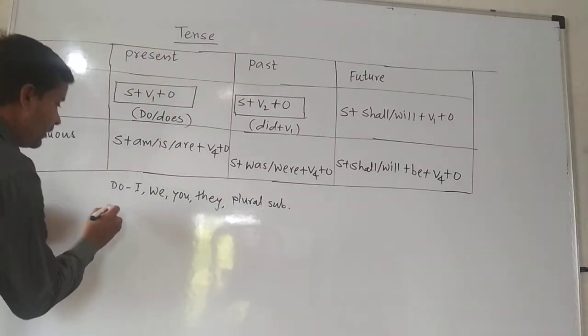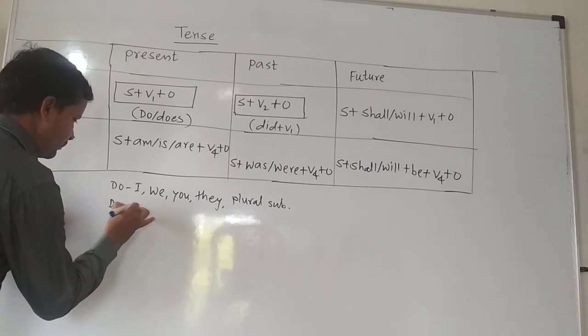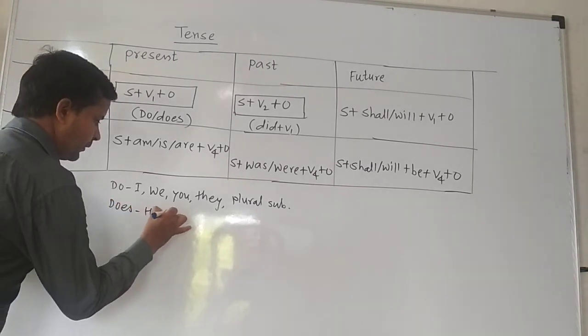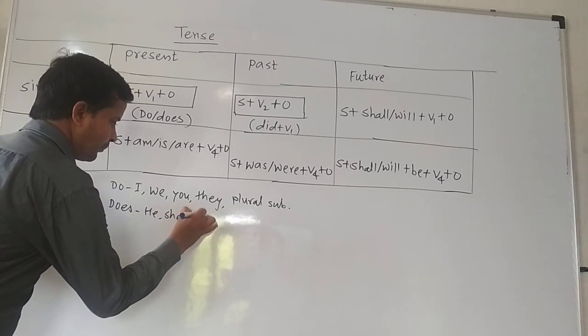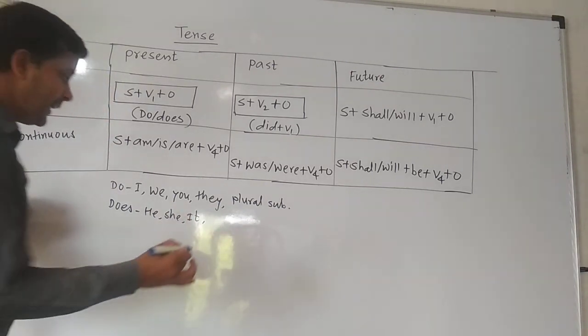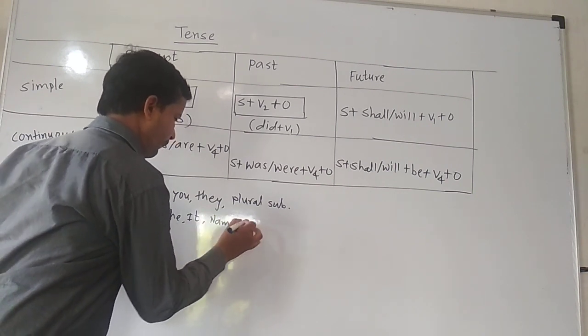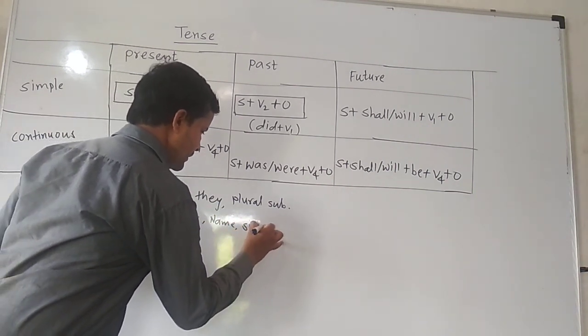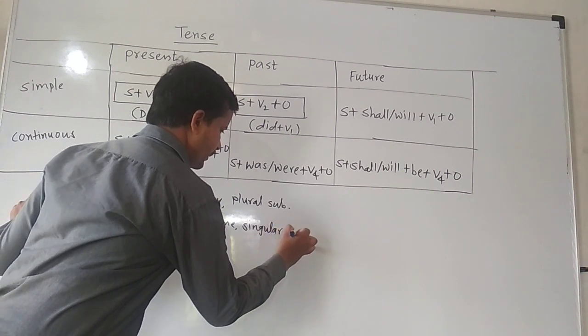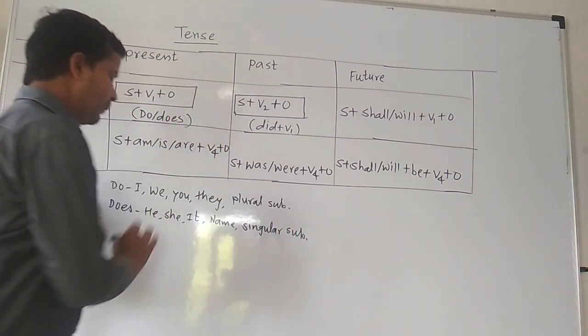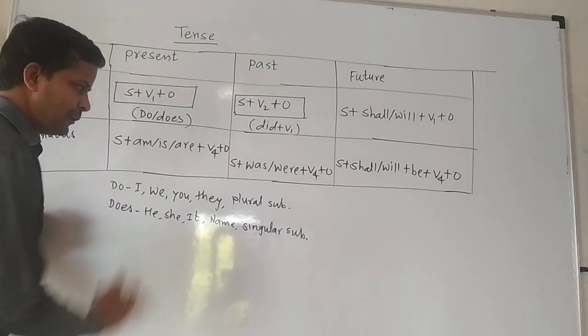Then see, now when is does used? He does not, she does not, it does not. And again, any name and singular subject. Third person singulars are there, at that time it is used.